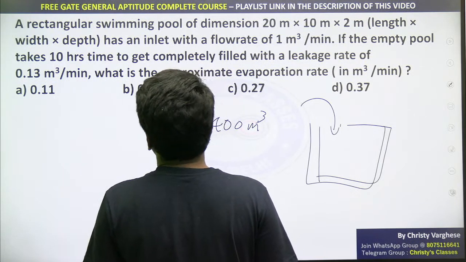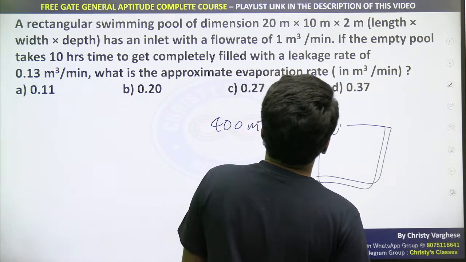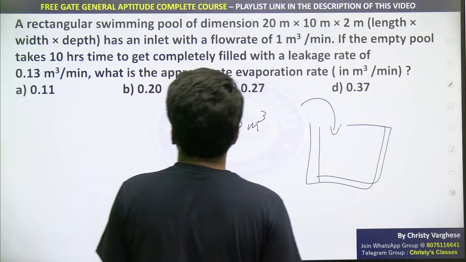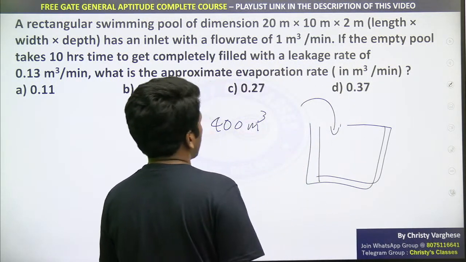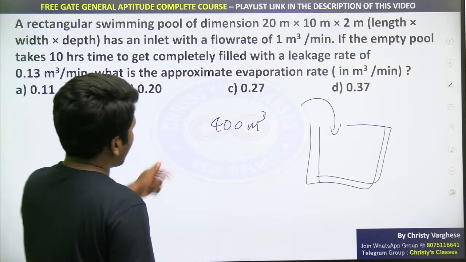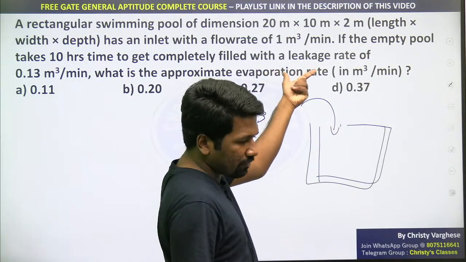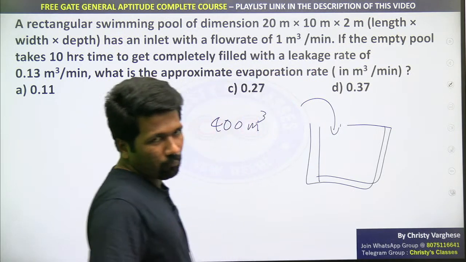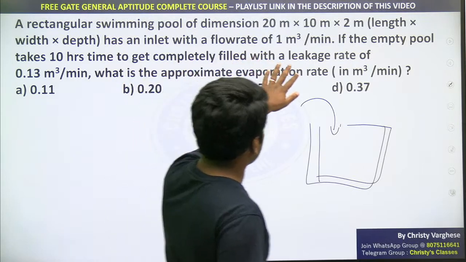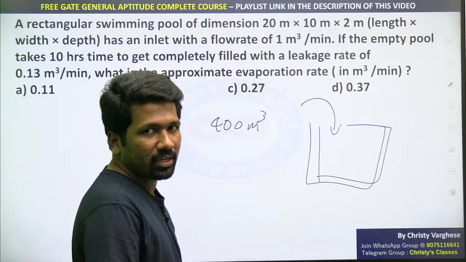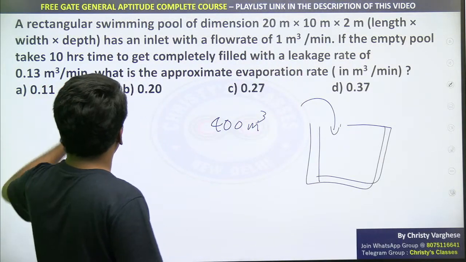So if the empty pool takes 10 hours to get completely filled with the leakage rate of 0.13 meter cube, that means indirectly it is saying that evaporation is also happening, leakage is also happening. That is how we understand from the final point only. Nothing is obvious in the question. You need to understand from the question only that evaporation is also happening, leakage is also happening. Leakage rate is given 0.13 meter cube per minute.